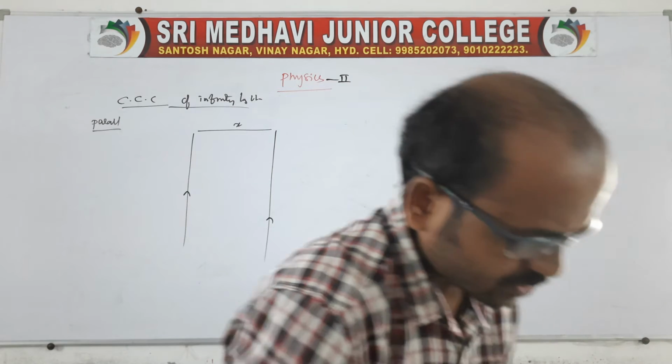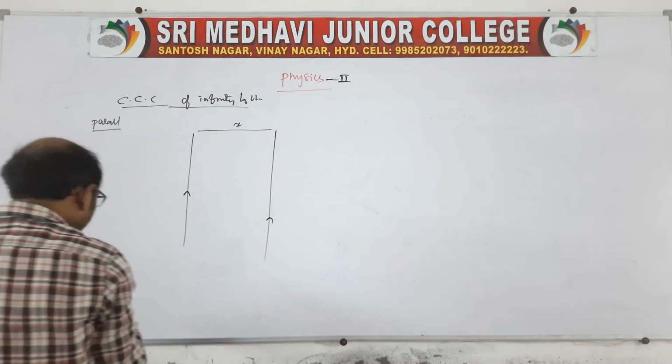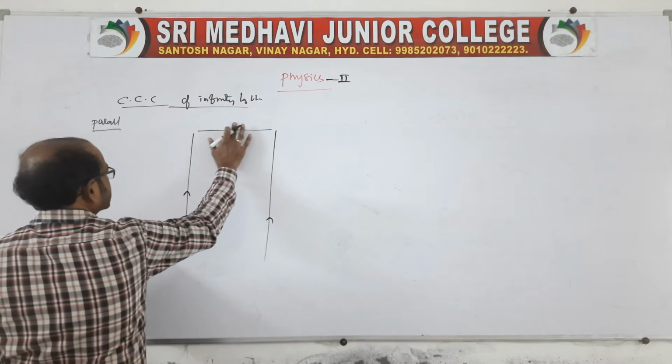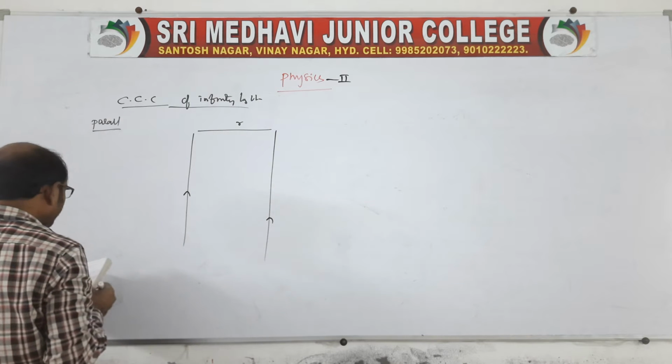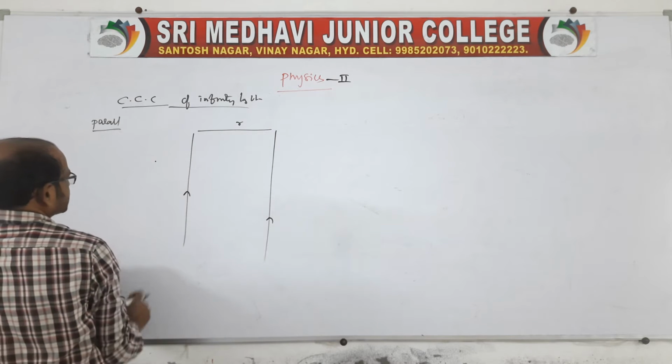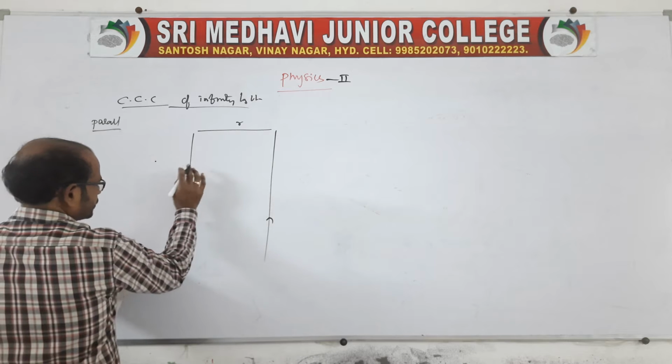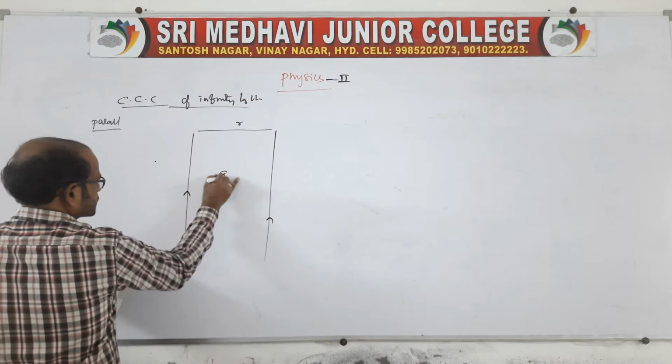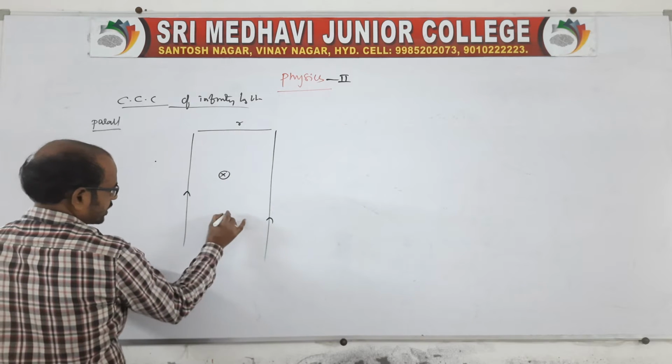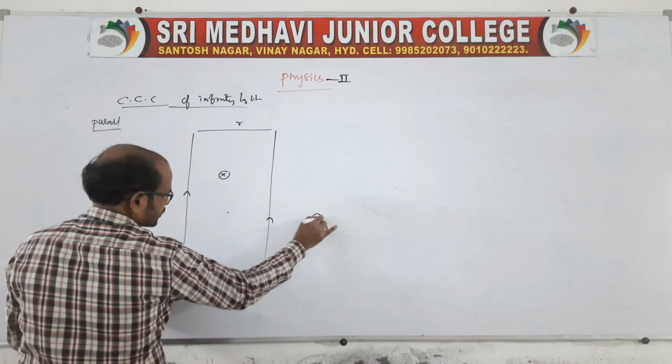So these are actually applications related to this, I will show you that. Here, say it is r. On the right side a dot field is produced, and due to this conductor a cross field is produced, and due to this, on the right side, it is a dot and a cross field.